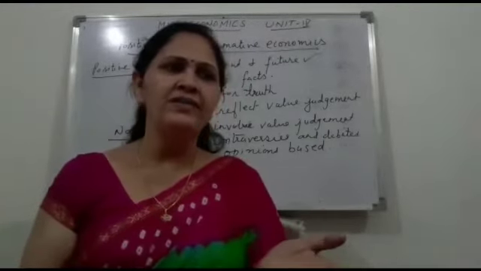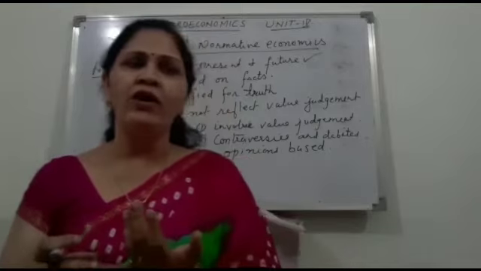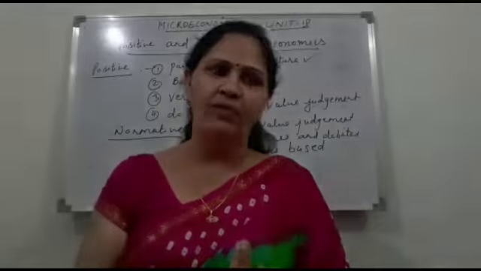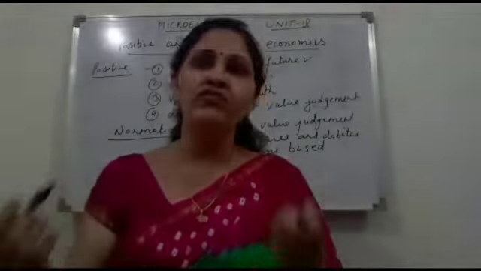And the fourth one is they reflect what ought to be as a solution to the problem, what should be done.